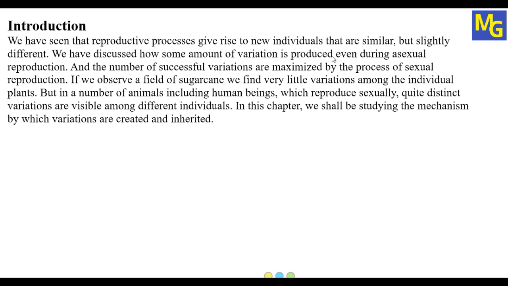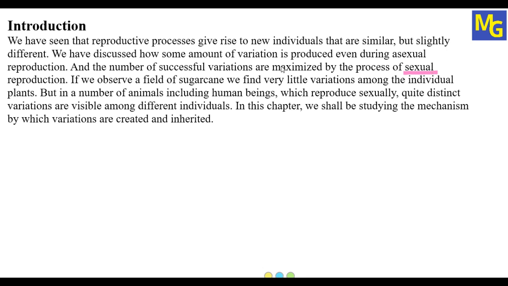So what are the two types? The one is asexual reproduction and the second one is sexual reproduction. Actually, variations take place in both types. Maximum variations we can see in sexual reproduction and a little bit of variation we can see in asexual reproduction. Now you can ask how we can see the variation in asexual reproduction. Actually, that is due to the change in the environmental conditions. It may be due to the presence of water or heat, etc. But these variations will be very less compared to sexual reproduction.